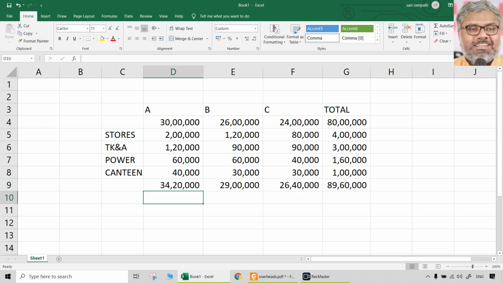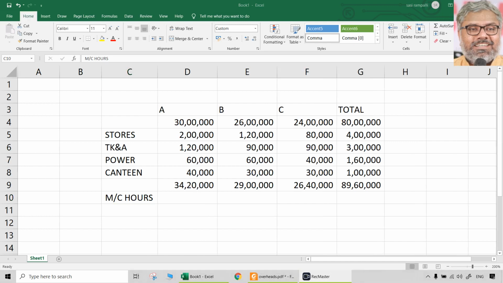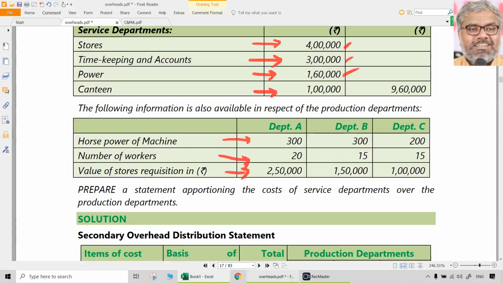Now that itself we can understand how to calculate machine hours, machine hour rate. Let us say if there are machine hours also given here, then all that we need to do is whatever the cost that we have calculated so far on each of these departments divided by the number of machine hours, we get machine hour rate. So what is machine hour rate is nothing but overheads divided by machine hours. That's what is machine hour rate. Same logic applies to others also. Any other type of overhead recovery mechanism can be applied in that way.